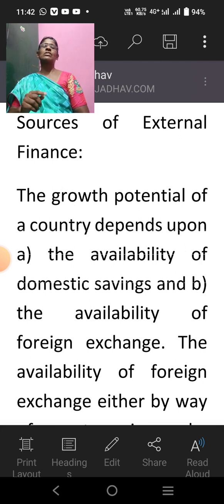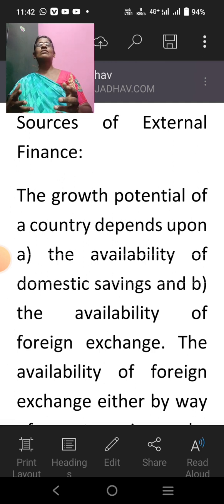Before going to see what the sources of external finance are, let us see why external finance is important for a company, for a country. For example, every country would like to grow well. In order to grow well, the growth of a company depends upon two important things. The first thing is the availability of domestic savings.